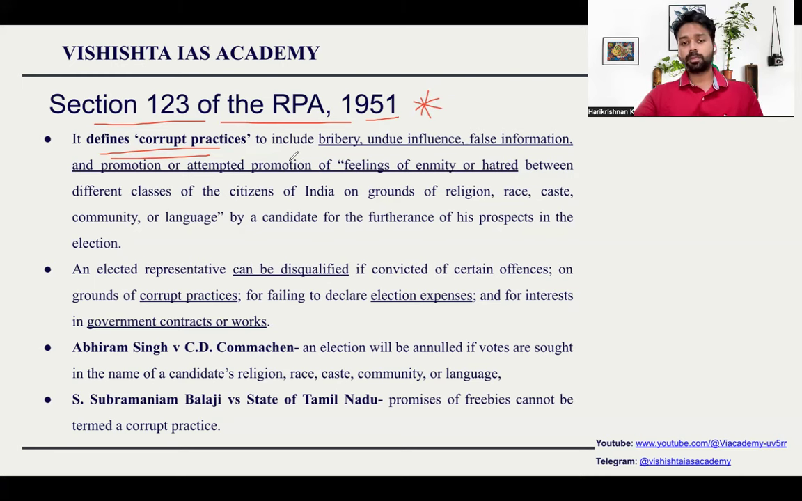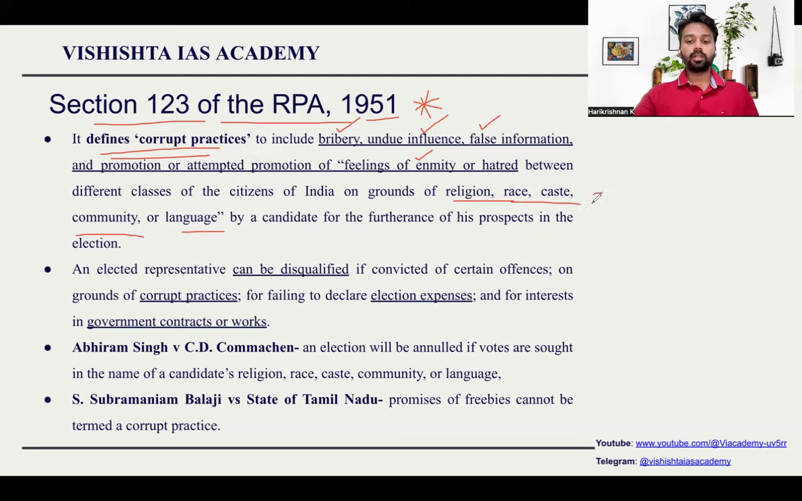What exactly is a corrupt practice? Corruption, in our opinion, is a very wide term, but in Representation of People Act, it is mentioned in a specific way. So this becomes important. Bribery, bribing someone by giving money or material or anything is corruption. Using undue influence, false information, promotion or attempted promotion of feelings of enmity or hatred between different people based on certain things, religion, race, caste, community, or language.